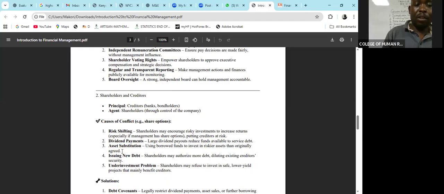Then we have asset substitution, where borrowed funds are invested in riskier assets than originally agreed, almost the same as number one. And then issuing new debt. Issuing new debt arises whereby I have given you the debt. Then I realize that tomorrow you have gone to another person and you have also acquired a debt from there. Then after another period, you have borrowed again. So continuous borrowing from other institutions will create a conflict.